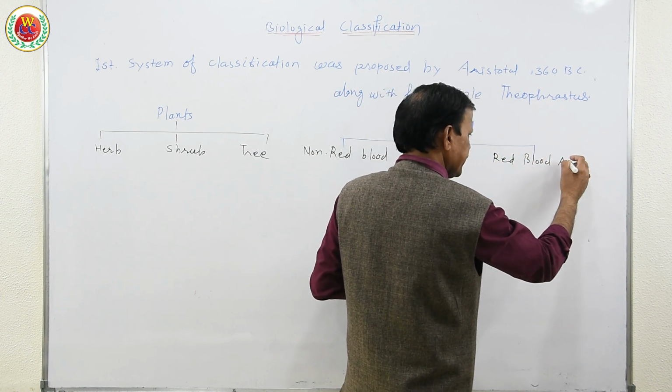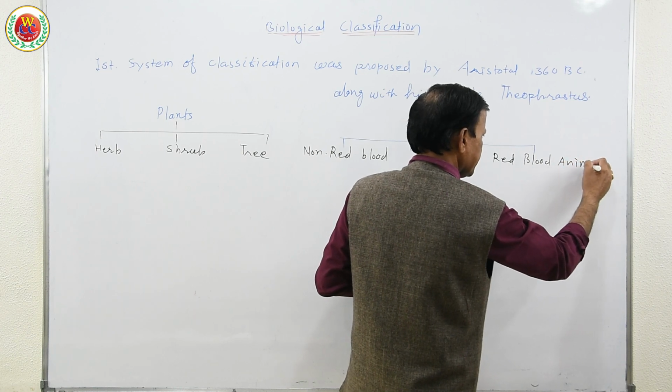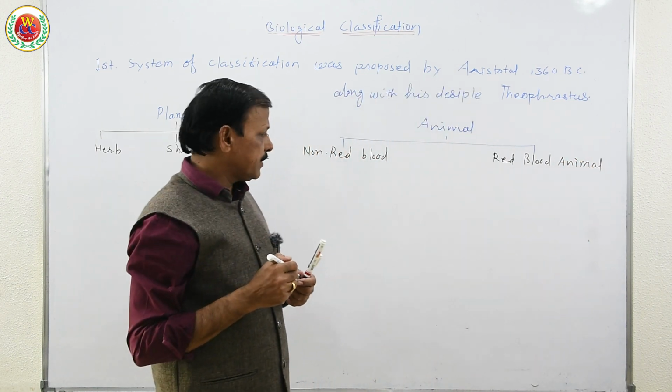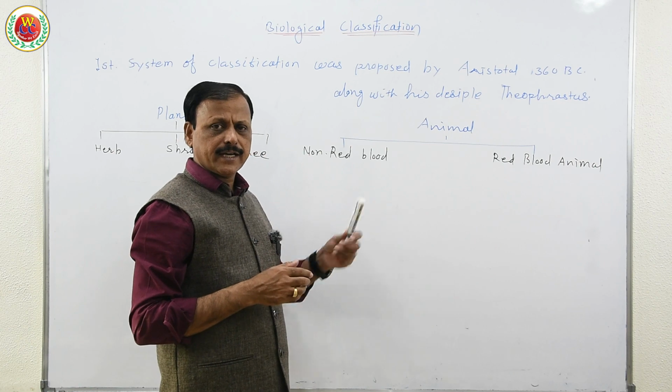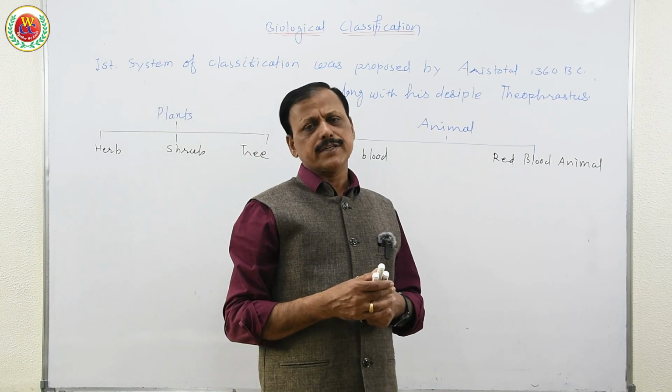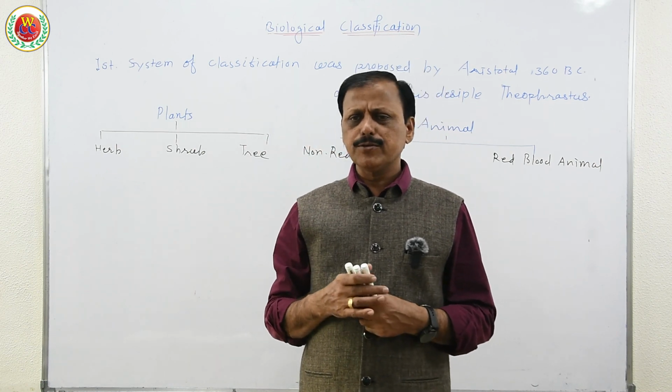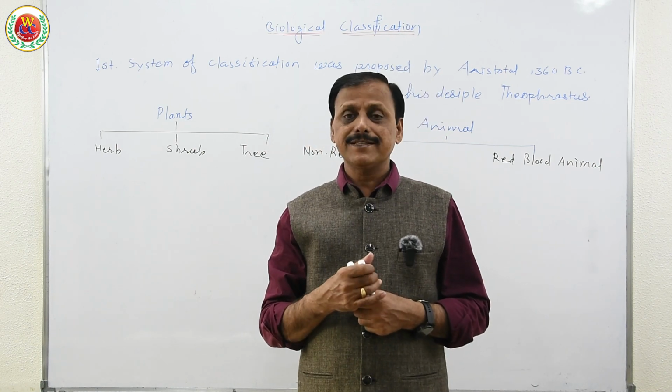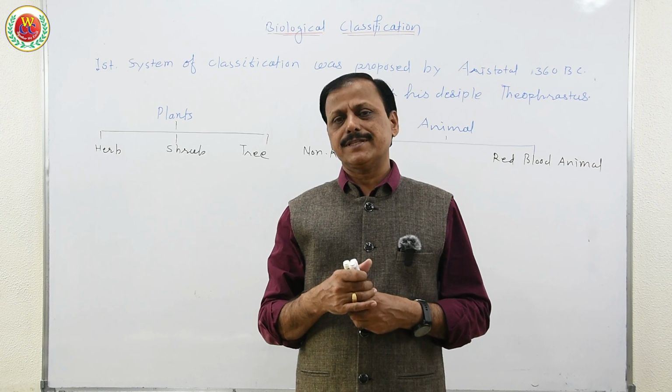He did not say chordate and non-chordate; he just said red blood and non-red blood animals, enaima and anaima. So this was an earlier effort to classify plants and animals. Although it was very simple, that beginning is always respected.